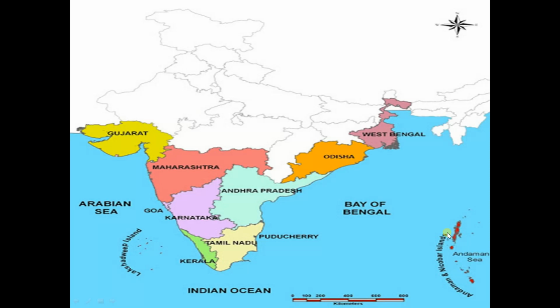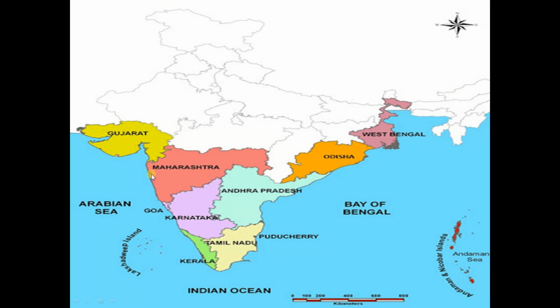So we have two islands, Andaman Nicobar and Lakshadweep. Andaman Nicobar lies in the Bay of Bengal and Lakshadweep lies in the Arabian Sea. And India has a central location in the Indian Ocean, and there is no other country like this.